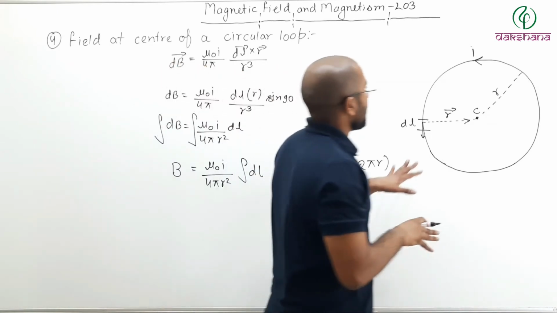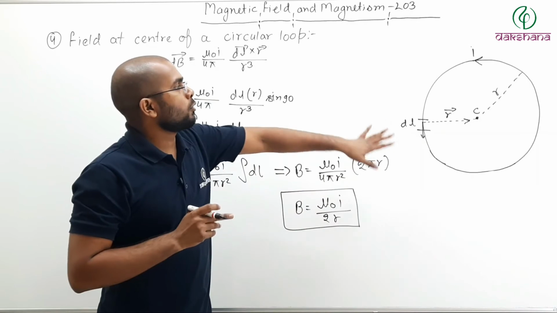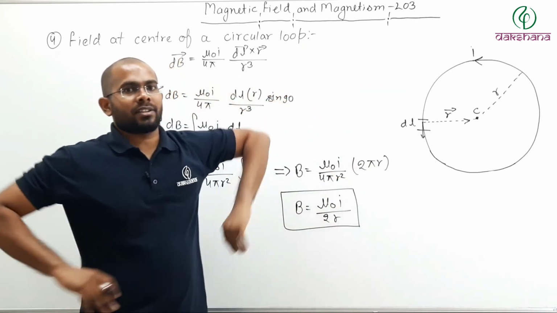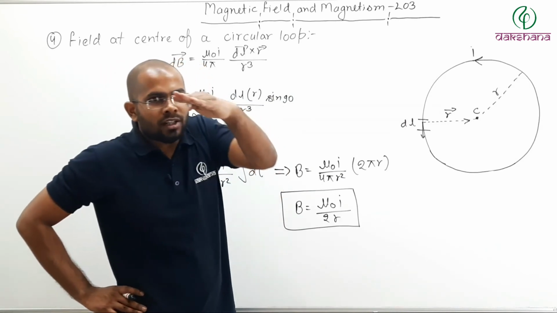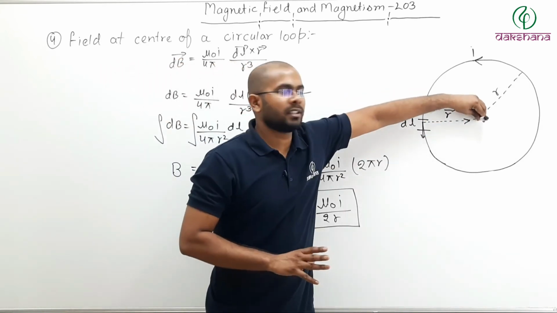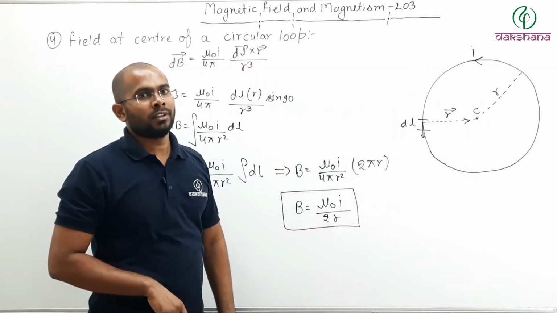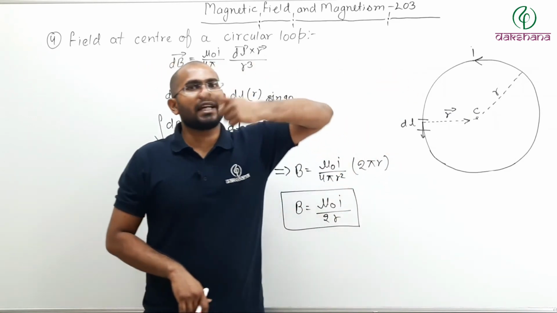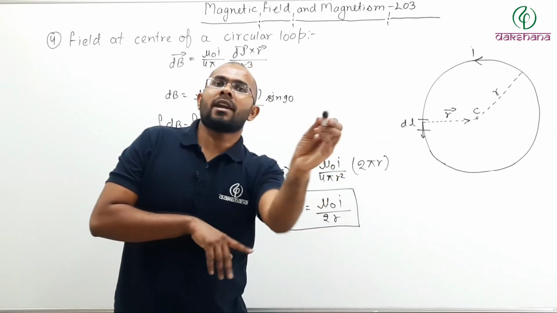So if I look at the field here, to me and to you guys, it looks like the current is going in the anti-clockwise direction. Then the magnetic field will be going towards you like this. And if somebody is standing behind this board, for him the current will look like clockwise, so for him the magnetic field will be going away from him.